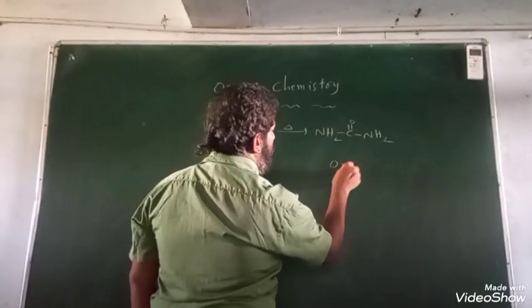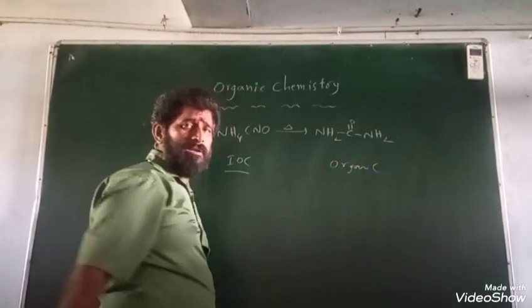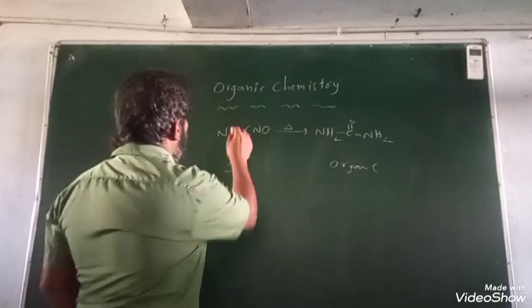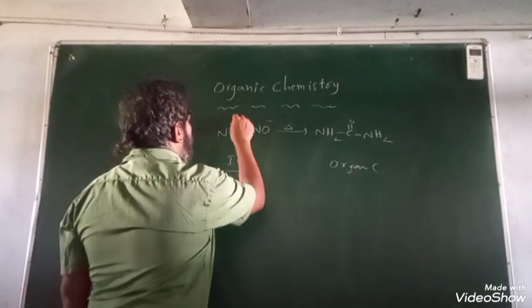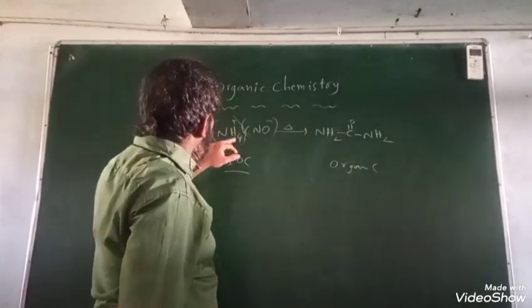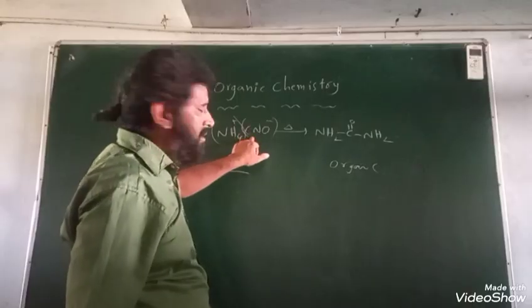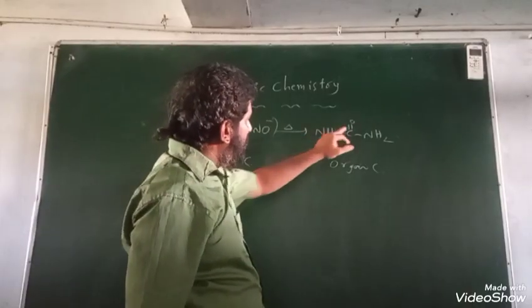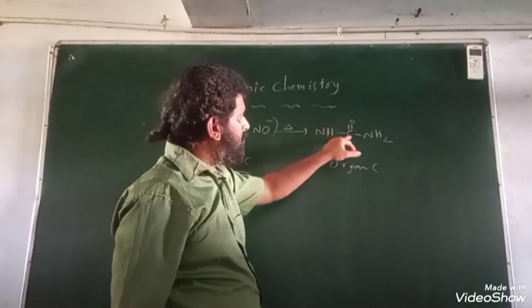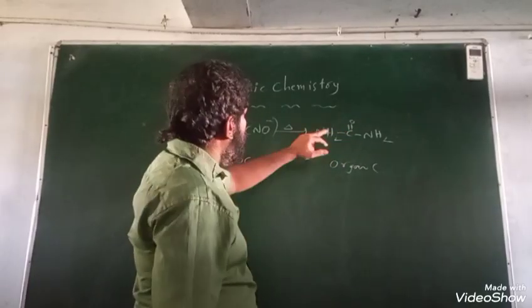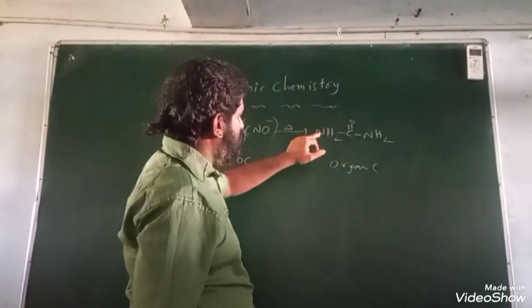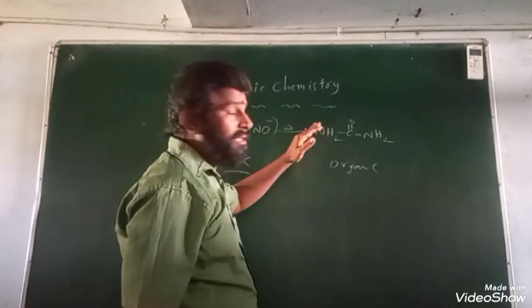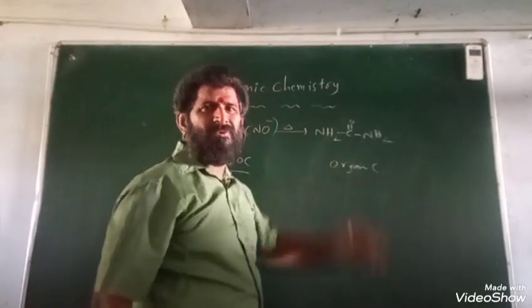This is an organic compound. Observe here, in this case, NH4 plus and CNO minus, there is an ionic bond between these two. Means hydrogen here and carbon here are connected through an ionic bond. Whereas here, hydrogen and carbon are connected through a covalent bond. However, carbon is connected to nitrogen, nitrogen is connected to hydrogen, but the link is totally covalent.